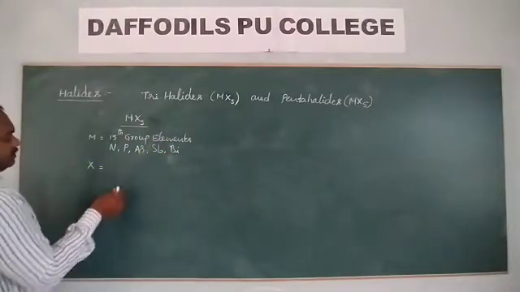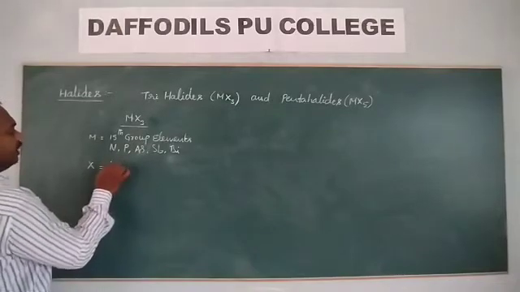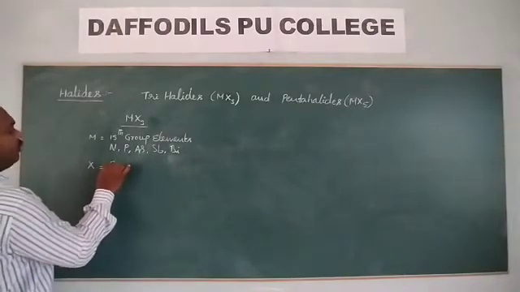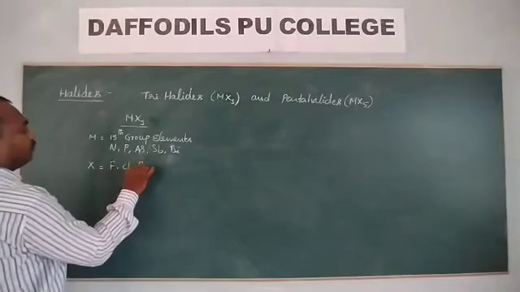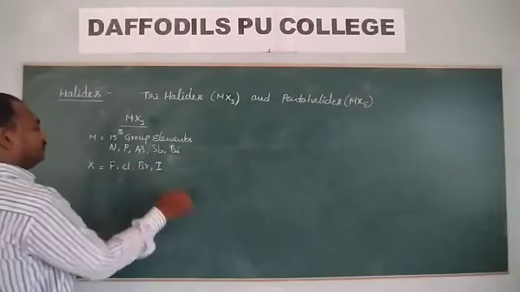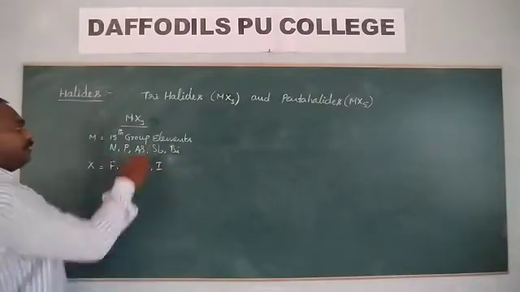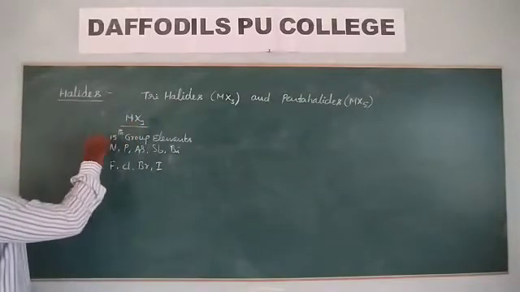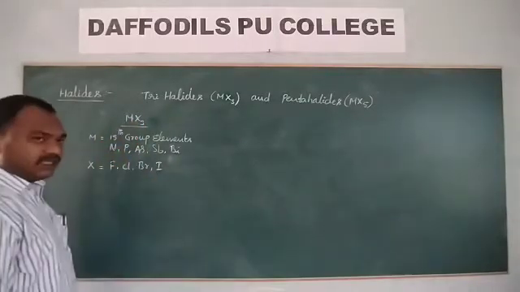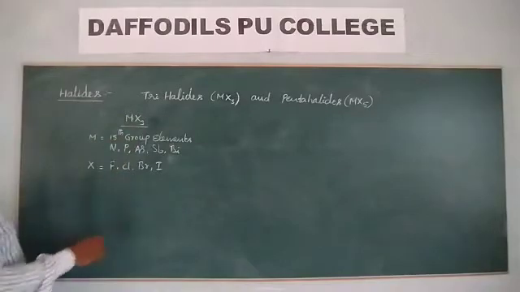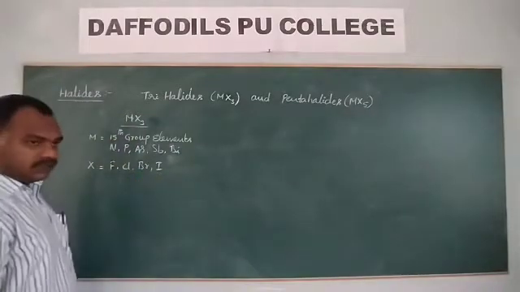Next are the halogens. What are halogens? Fluorine, chlorine, bromine. So you can take nitrogen, phosphorus, arsenic, antimony, and bismuth, and instead of X, you can take these halogens.